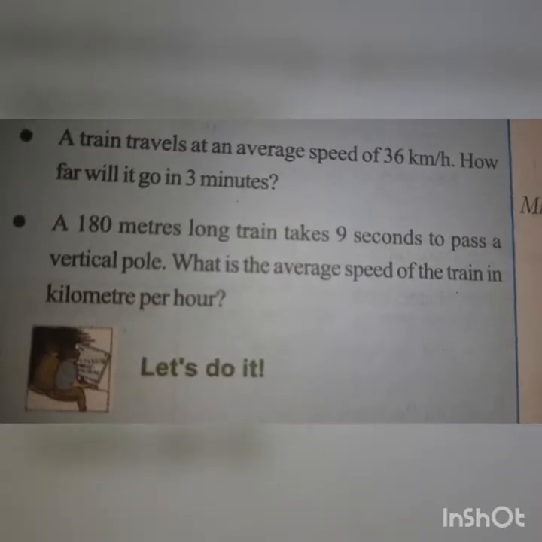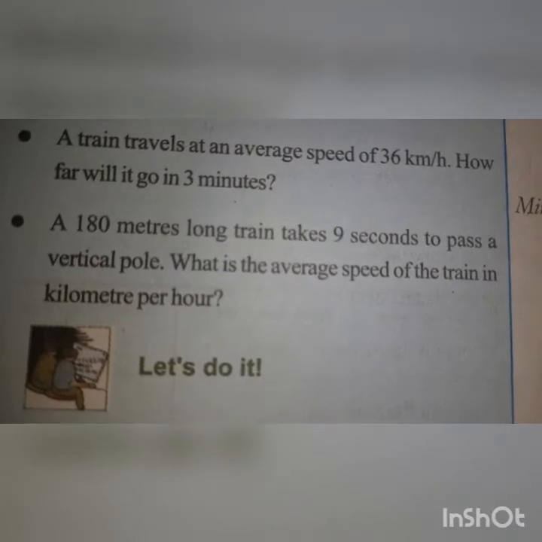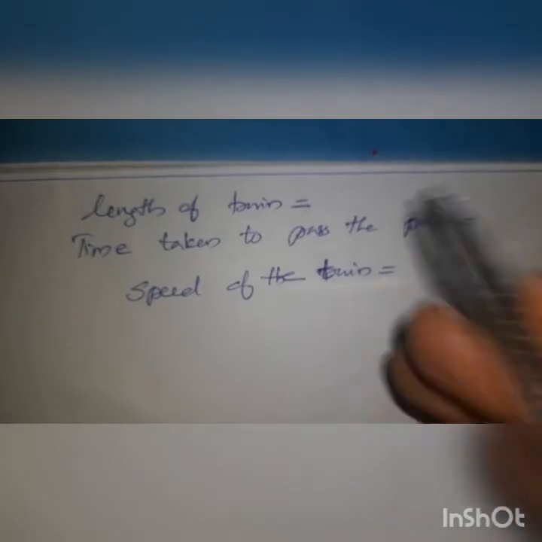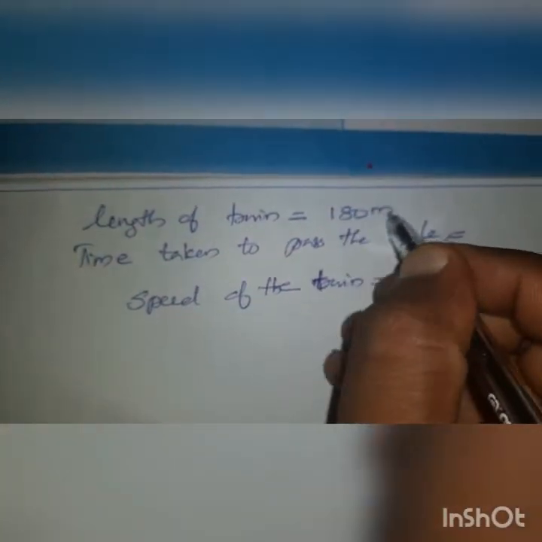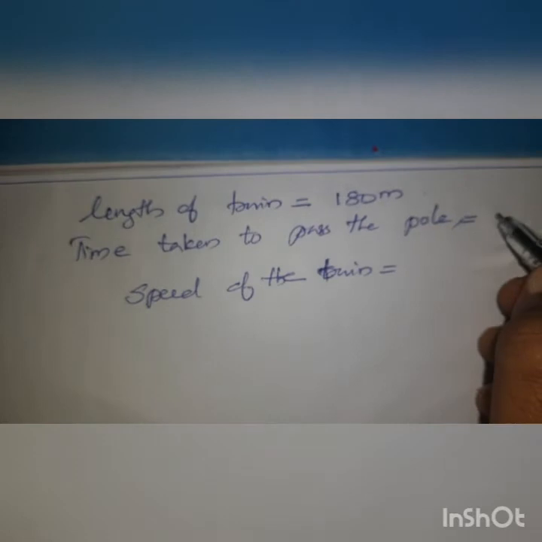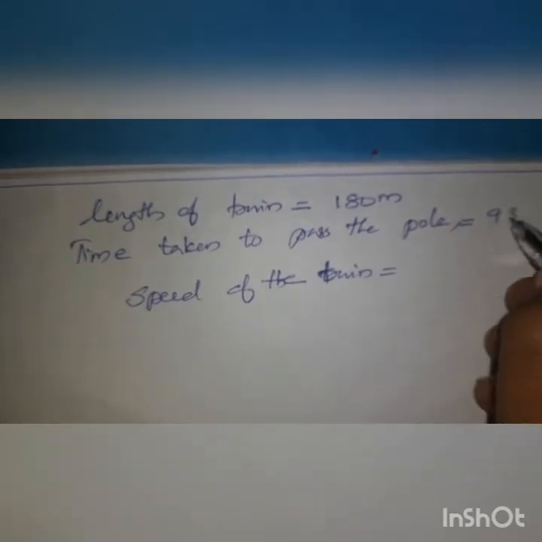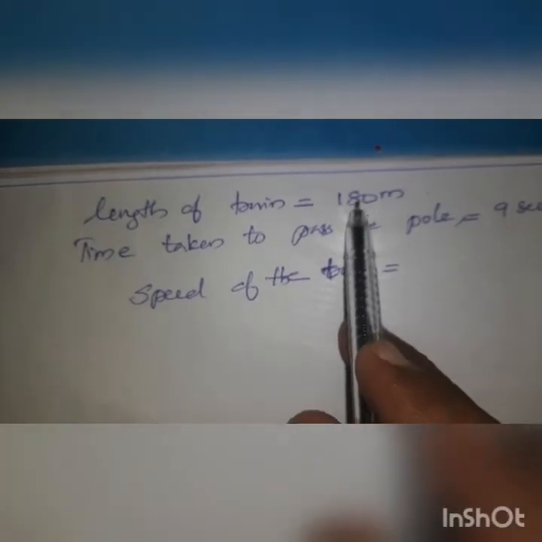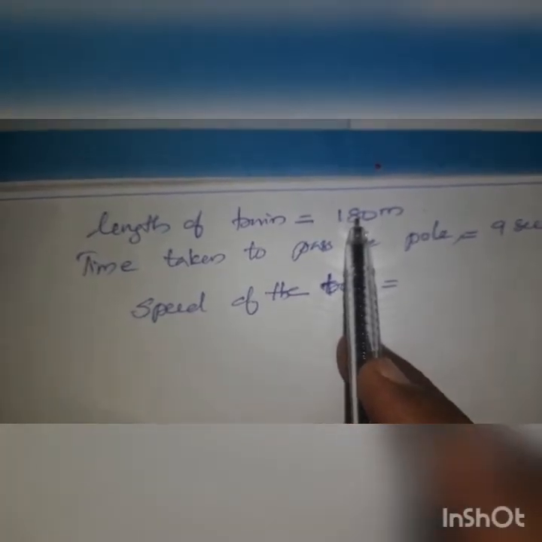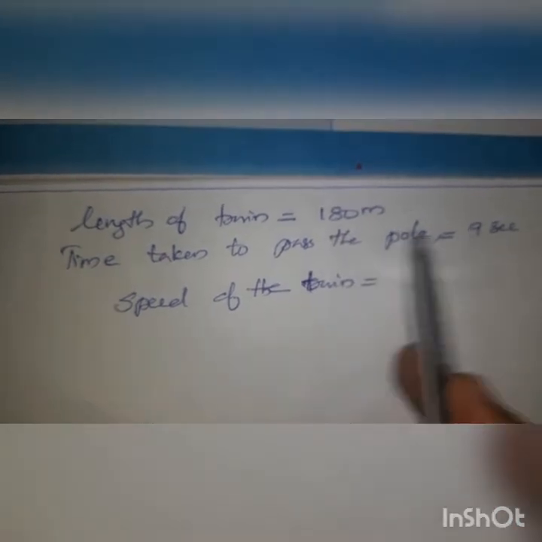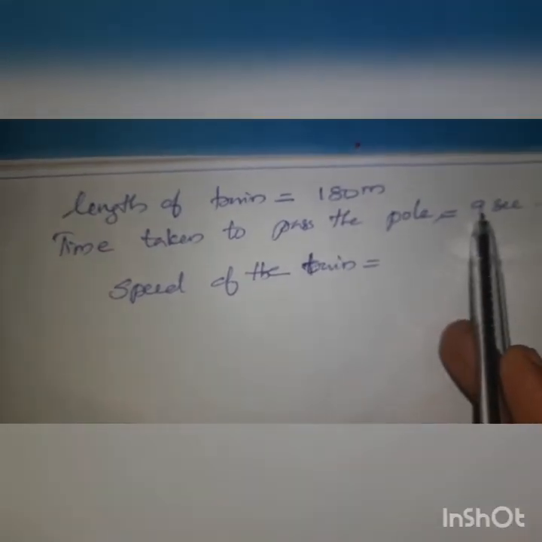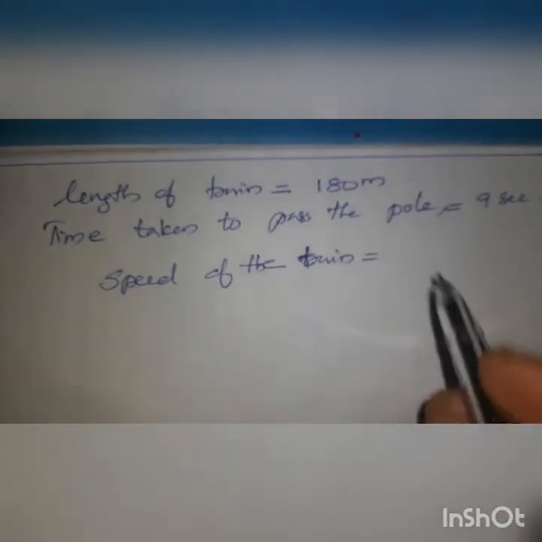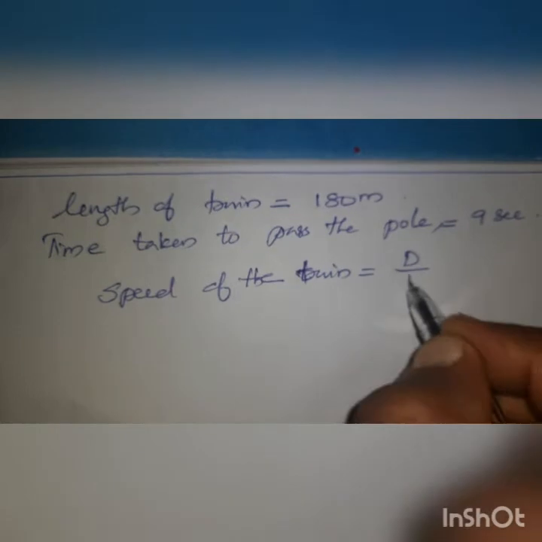The length of the train is given and the time to pass the pole is also given. So the length of the train is 180 meters, and the time taken to pass the electric pole is 9 seconds. Here the length of the train can be considered as the distance, and the time to pass the pole is taken as the time. So time and distance are given, and you have to find the speed. Speed equals distance by time.